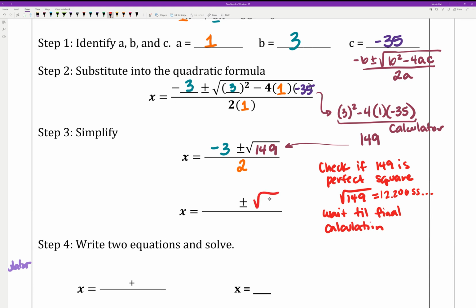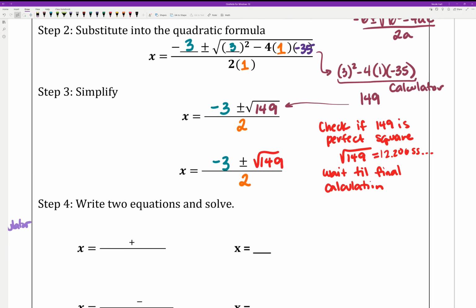So I'm going to leave it as root 149 in what I have written down because I don't want to have to deal with writing those decimals all the way down until the very last second of my problem. So we have negative 3 plus or minus the square root of 149 divided by 2.